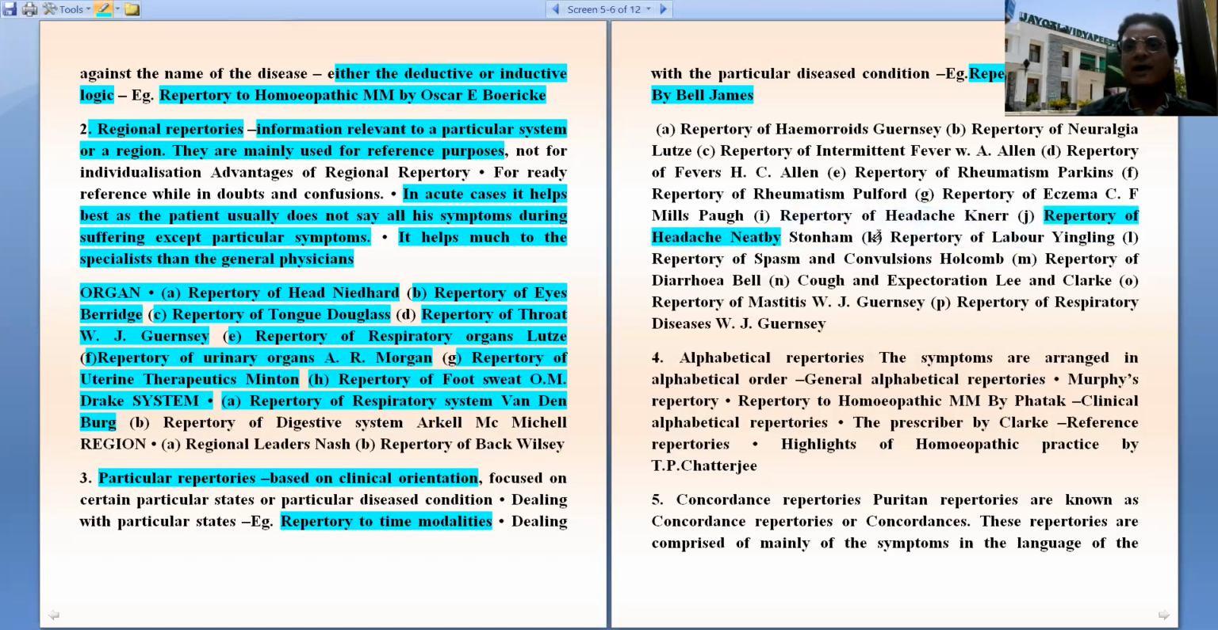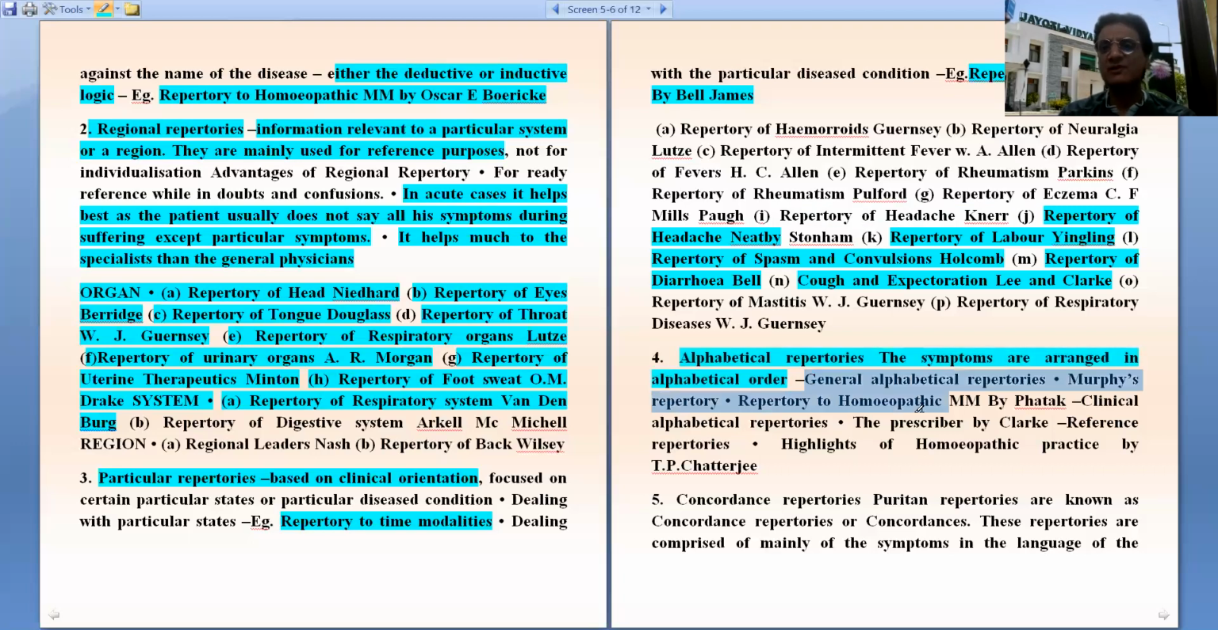repertory of labor by Yingling, repertory of spasms and convulsions by Holcomb, repertory of diarrhea by Bell, repertory of cough and expectoration by Lee and Clark, etc. Then the fourth group is alphabetical repertories. Here the symptoms are arranged in alphabetical order.